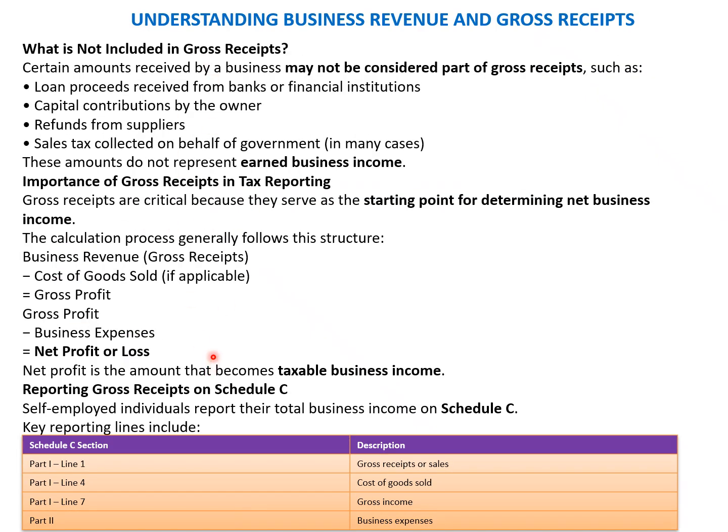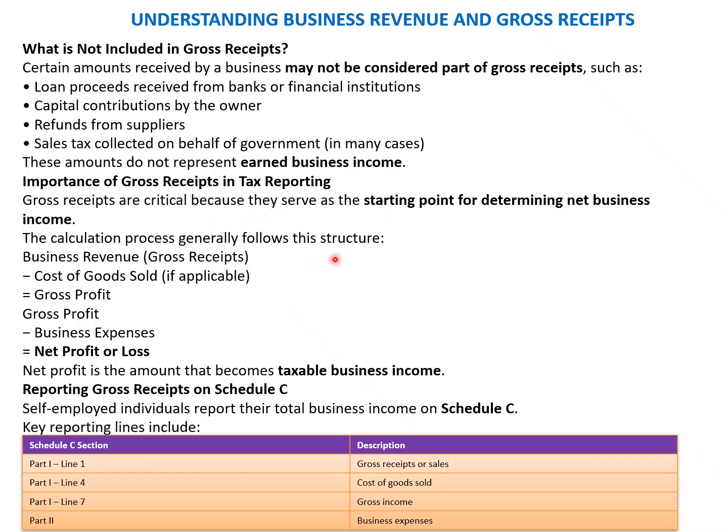Okay, so now having understood what is part of gross receipts, it's also important to understand what is not included. Certain amounts received by the business may not be considered part of gross receipts, such as loan proceeds received from the bank, capital contributed by the owner, refunds from suppliers, and sales tax collected on behalf of the government. These amounts do not represent earned business income. The importance of gross receipts is that it is the amount that needs to be reported in the tax reporting, and it is the starting point to determine the net profit.